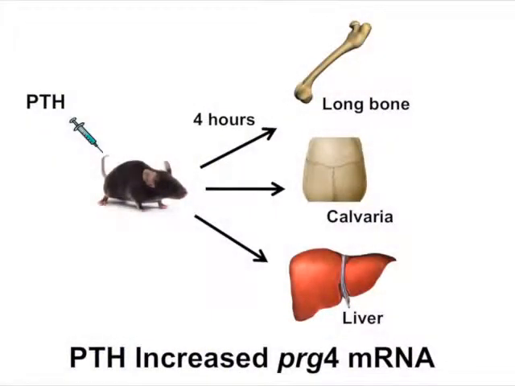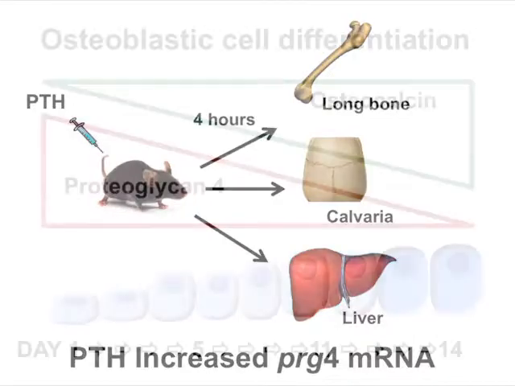The Proteoglycan 4 gene encodes 4 protein products implicated in the protection of articular joints, hematopoietic progenitor cells, and megakaryopoiesis. Our microarray data was confirmed via in vitro and in vivo quantitative real-time PCR studies, where PTH was found to maximally upregulate PRG4 expression in long bone, calvaria, and liver.